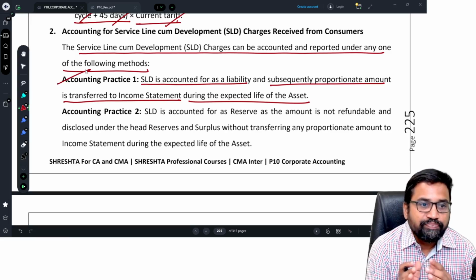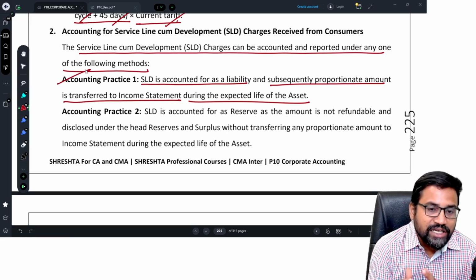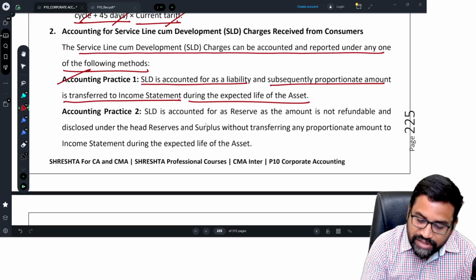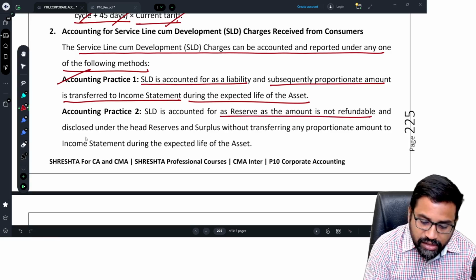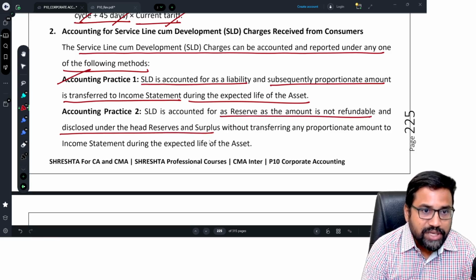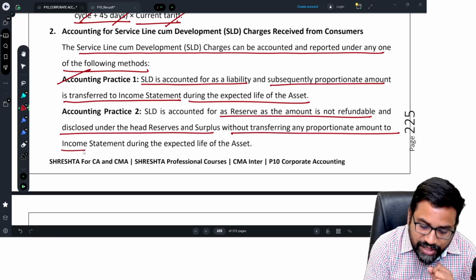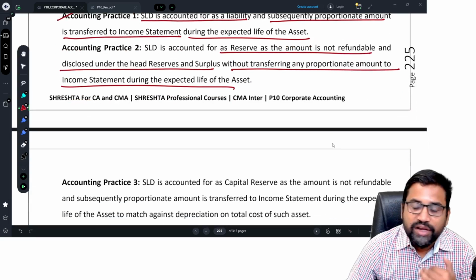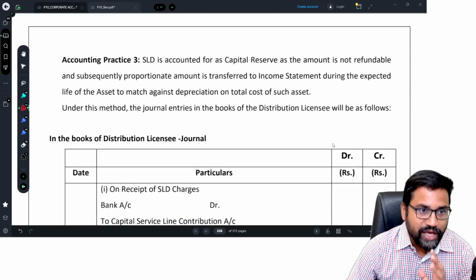Second option is, whatever service line cum development charges you received now, treat this as a reserve which is not refundable, and it is disclosed under reserves and surplus without transferring any proportionate amount to the income statement. No transfer, just treat it as a reserve. It is like a non-refundable reserve we have.